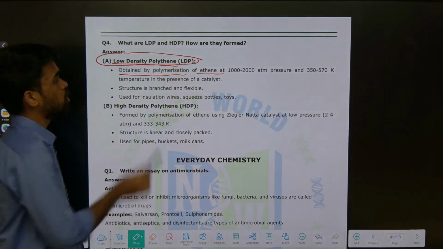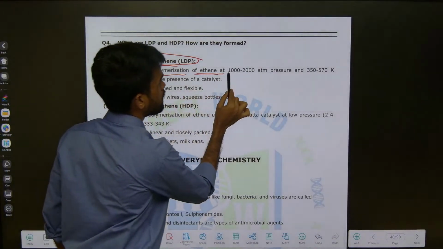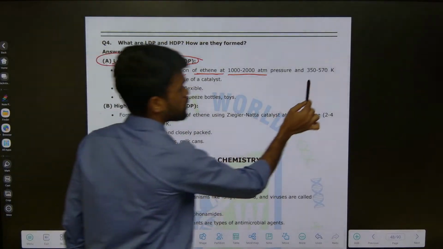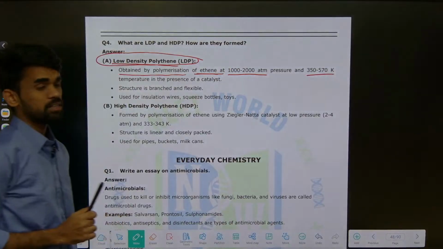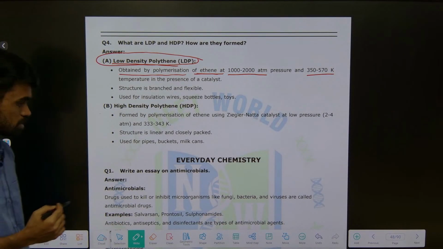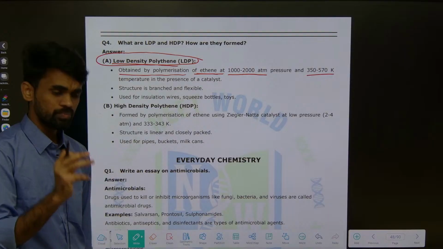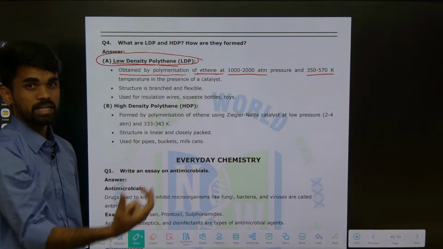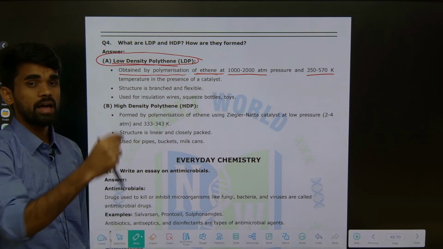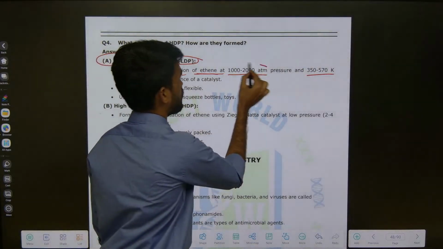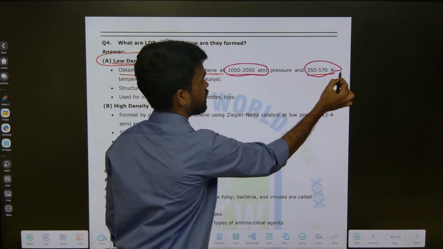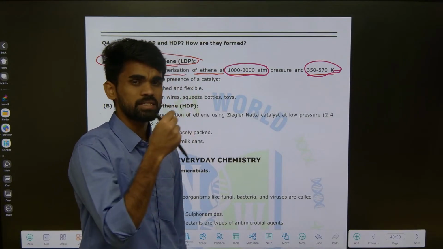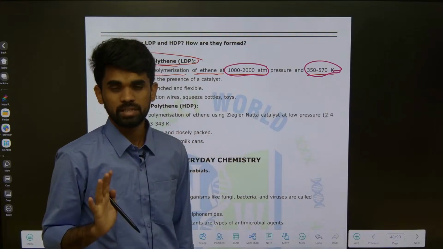Okay, how is it obtained? Obtained by polymerization of ethene at 1000 to 2000 atm pressure. It means high pressure is required, and temperature is 350 to 570 Kelvin. Okay guys, these are IPE questions. You need to use whatever information they provided in the textbook, I mean in the material. Please try to remember it and write these numbers as they are to get good marks, because the examiner will check only what is present in the main book and compare with that.